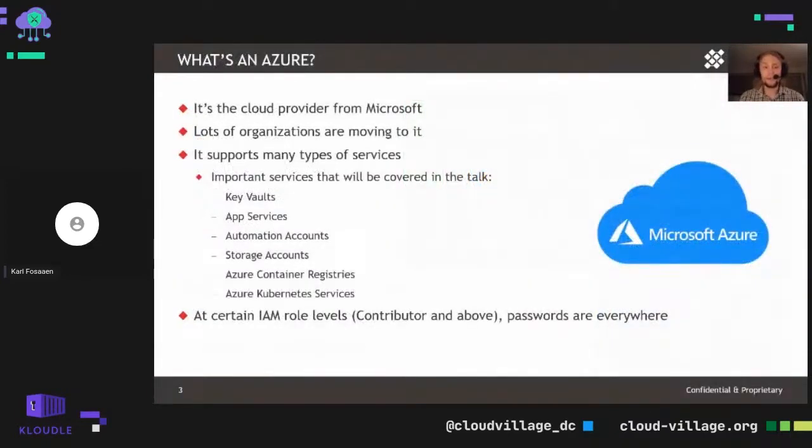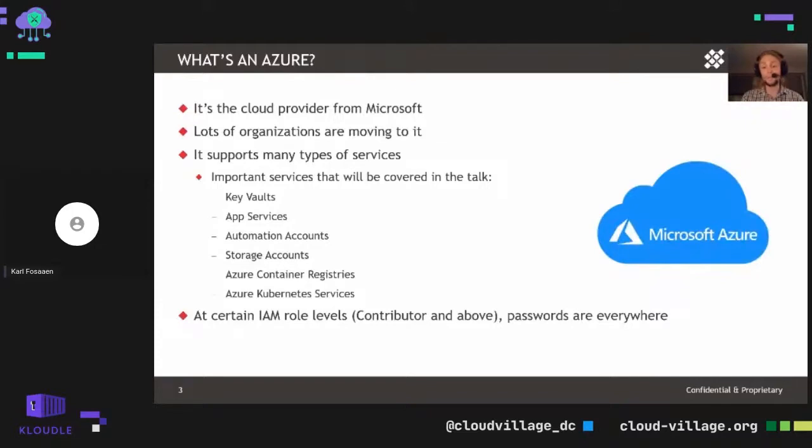So this is a Cloud Village talk, so I would hope that most folks here understand what Azure is. But for those that are not as familiar with it, it's the cloud provider from Microsoft. And from my perspective and NetSpy's perspective, we're seeing lots of our clients move to the Azure cloud for a number of different reasons.